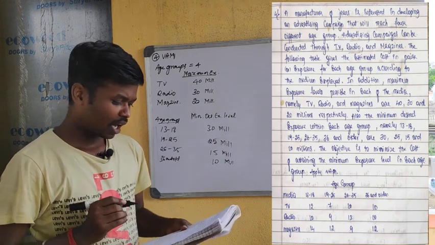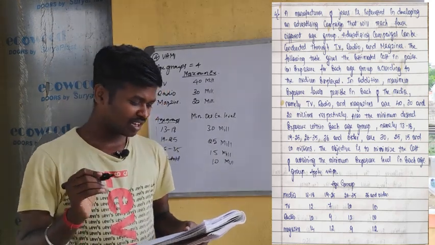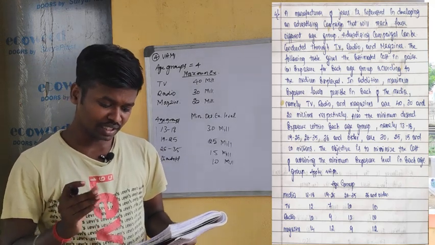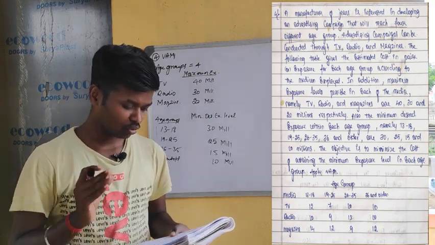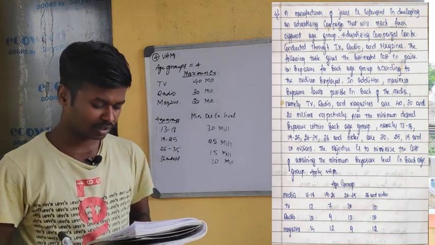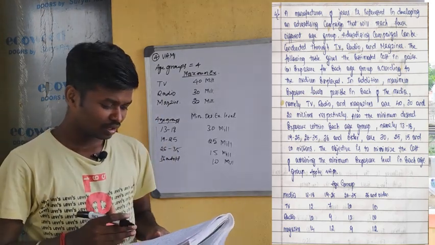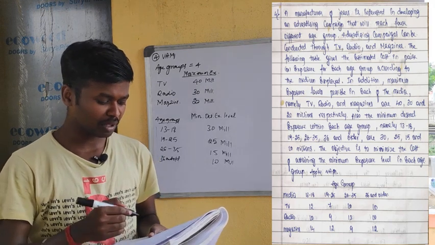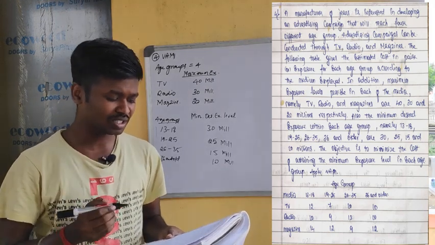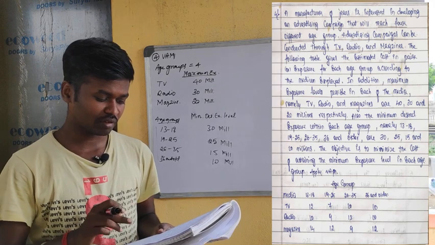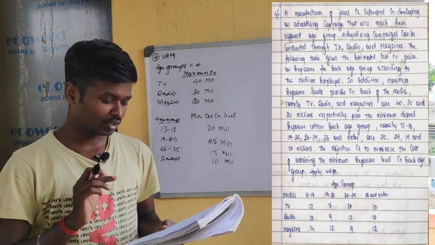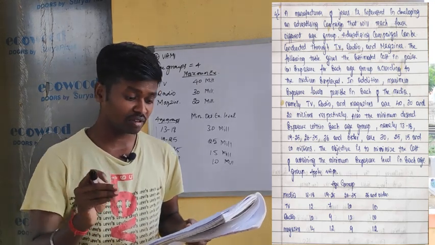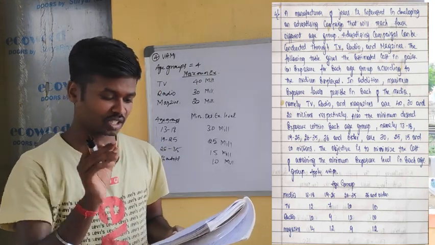Next, see, the objective is to minimize the cost of attaining the minimum exposure level in each age group. So apply Vogel's approximation method. The table is given. In the table they have given the 4 different age groups and the different media used to promote its products. The values 12, 7, 10 and 10, 10, 9, 12, 10 are the cost information given in paise, as mentioned in the problem.